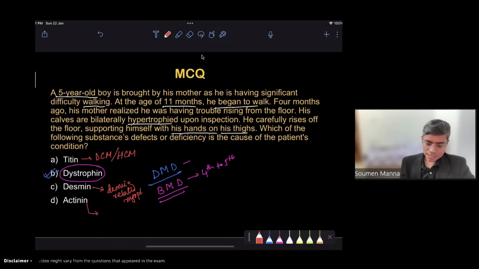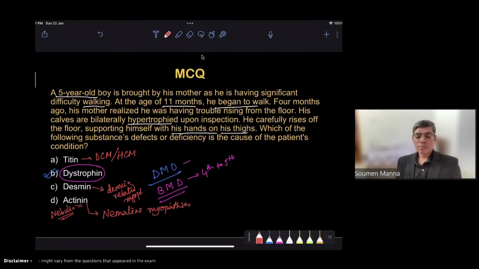And alpha actinin, or nebulin, which is another protein. If either of these proteins, whether actinin or nebulin, is mutated, then there is another myopathy known as nemaline myopathy. These are the different types of myopathies that you have to remember in these questions.